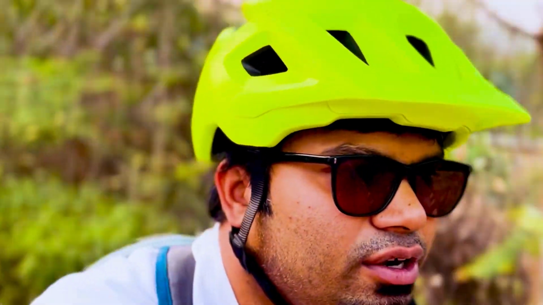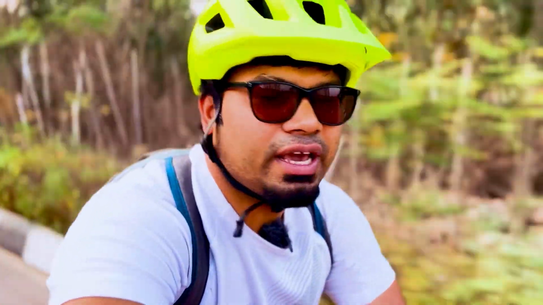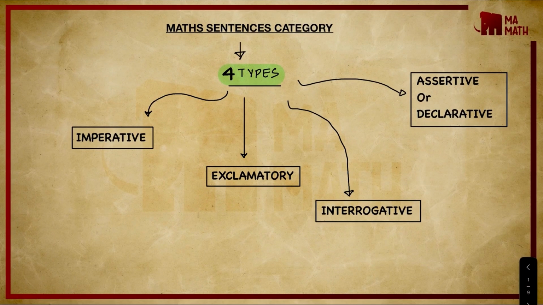So in maths, we generally classify sentences into four important categories. Now, there may be more sentences, but we really don't care. We just need four sentences, and we need them because we want to know which is valid and which is not valid. So to summarize, math sentences can be divided into four categories.